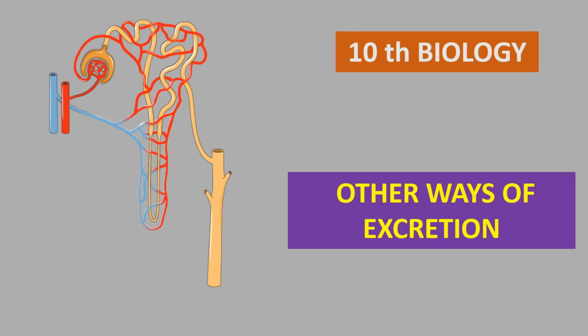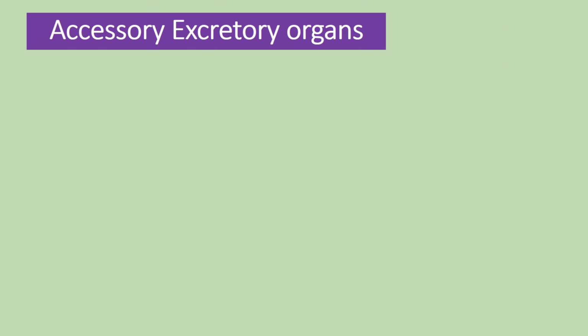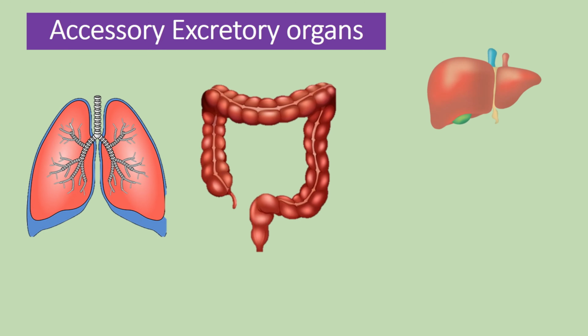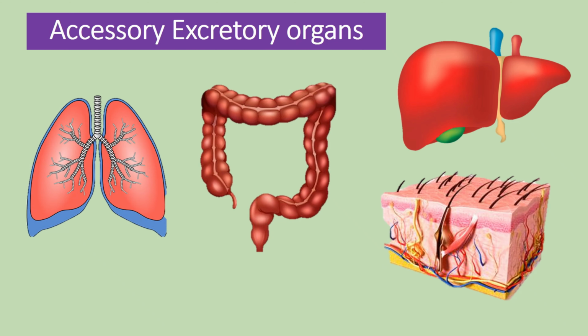In our body, many organs are present. Each and every organ has its own specific function. But some organs, even having their specific function, carry out excretion as a secondary function. Such types of organs are here known as accessory excretory organs. Examples: lungs, large intestine, liver and skin. Now we are going to know each one in detail.